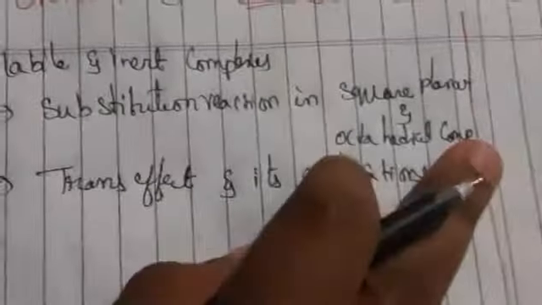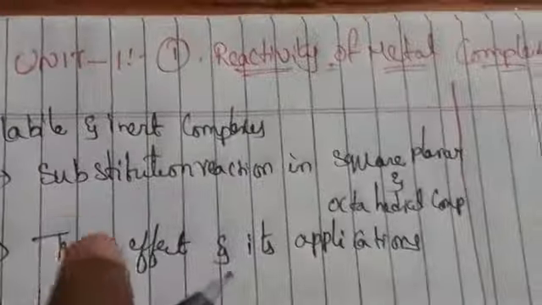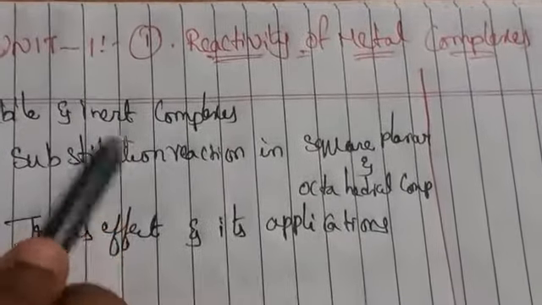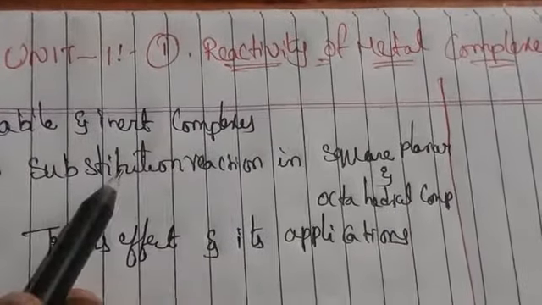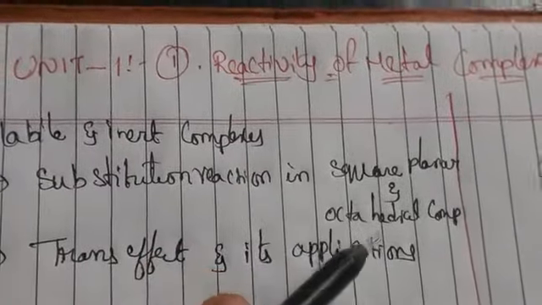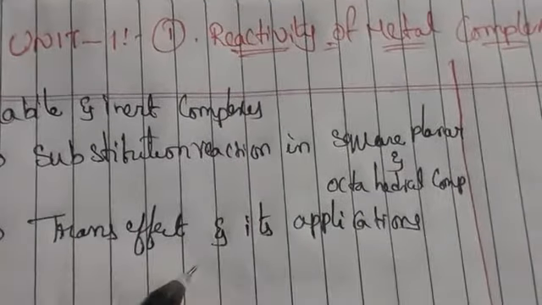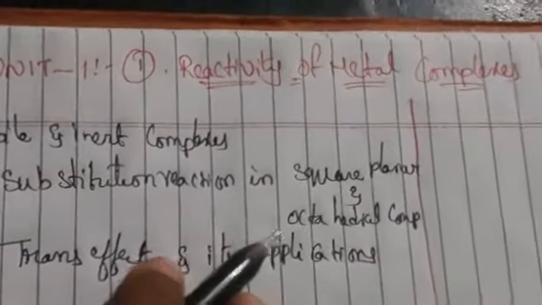So in this lesson we are going to discuss the labile and inert complexes and their factors, and also substitution reactions in square planar and octahedral complexes, trans effect and its applications.